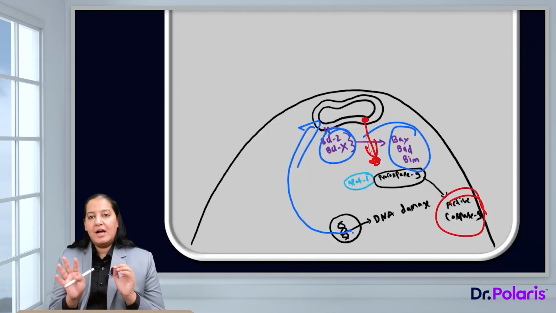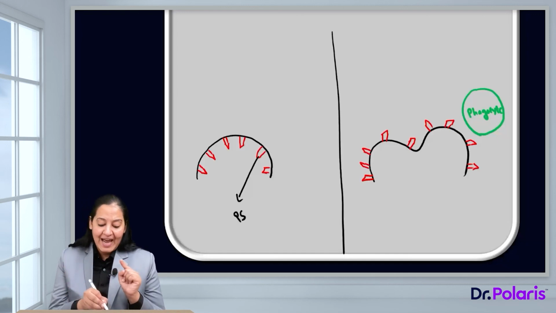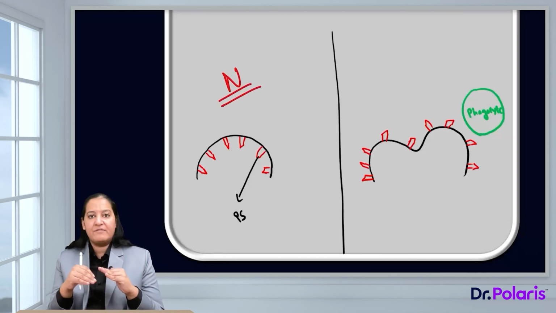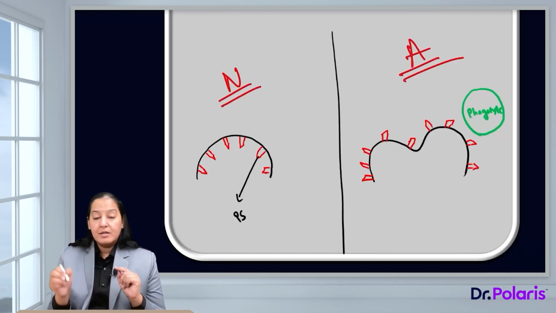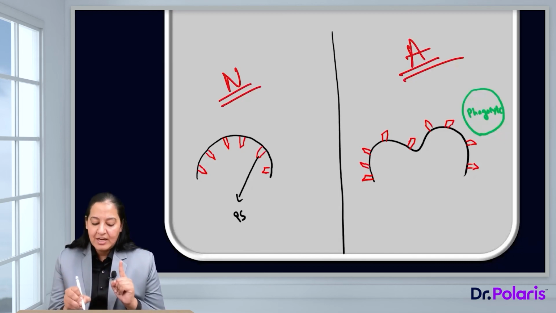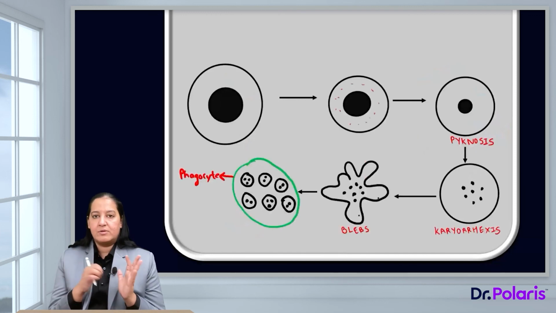And ultimately, all other caspases are activated in the execution pathway, and they will degrade the cell, convert the cell into apoptotic bodies, and the phagocyte will come and engulf it. How does phagocytosis take place? Who is doing the tagging? As I've told you, this is a normal cell. On a normal cell, phosphatidylserine is present on the inner surface of the cell membrane. But in an apoptotic cell, the phosphatidylserine is flipped to the outer surface. So phosphatidylserine is the molecule which is causing the tagging. A phagocyte will engulf only those cells which have phosphatidylserine on the outer surface, not on the internal surface. So this is how phagocytosis takes place.